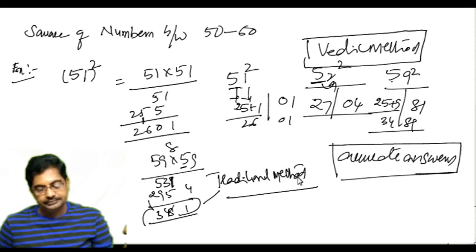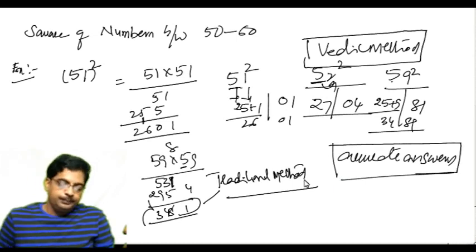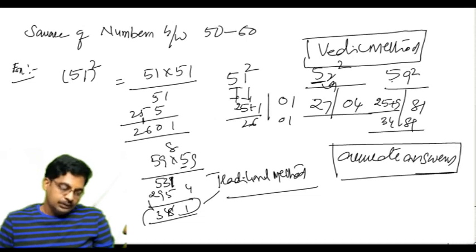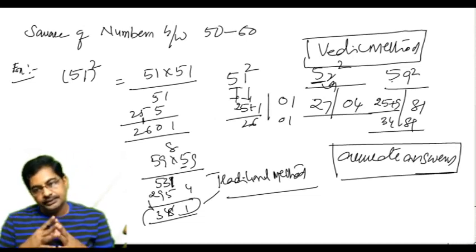Got it, my friends? I hope you are clear with these two topics: one is squaring of numbers ending with the digit 5, and the other is squaring of numbers between 41 and 60.